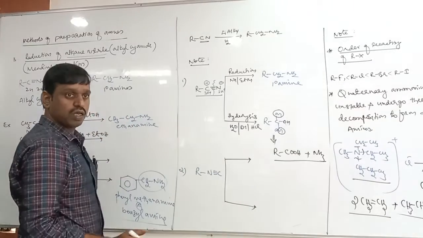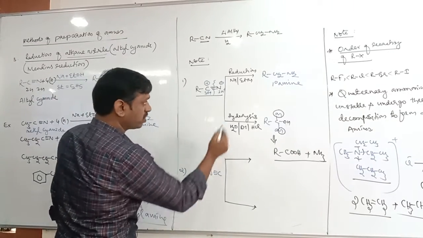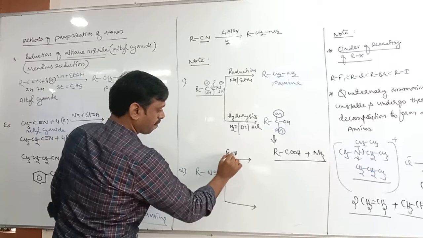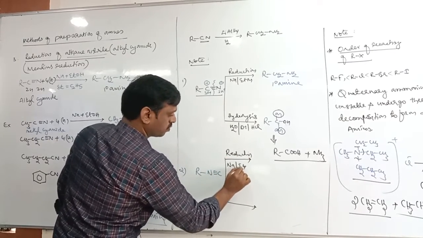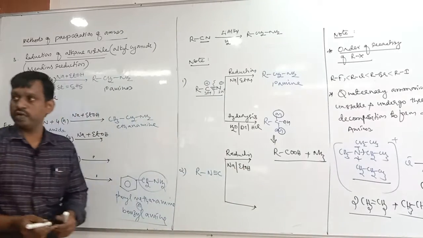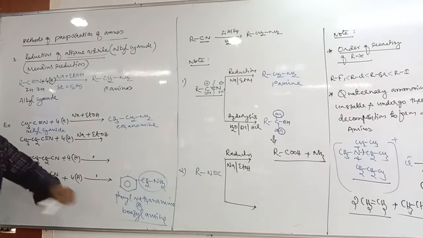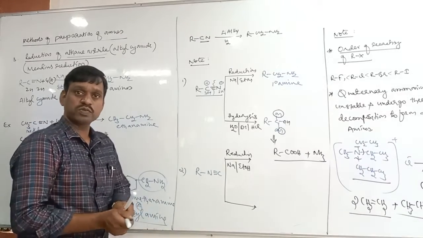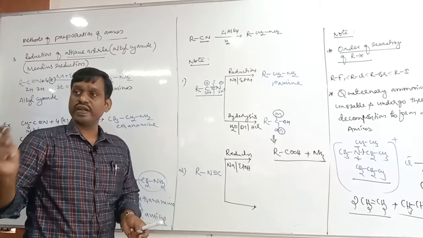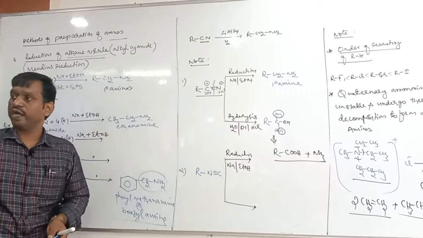Isocyanides undergo first reduction. You can take sodium and ethyl alcohol. Isocyanides in presence of sodium and ethyl alcohol, what do they form? See, reduction is always addition of hydrogen.